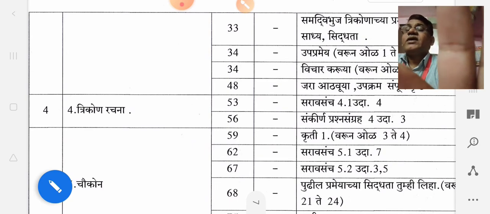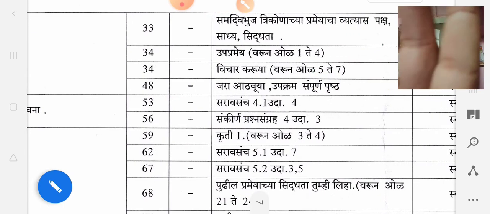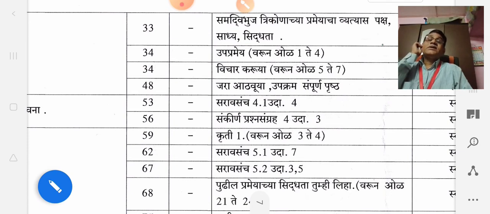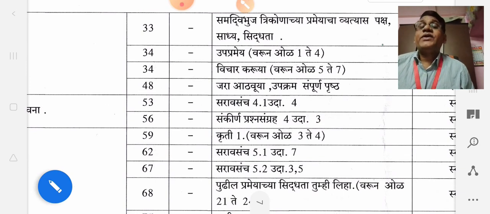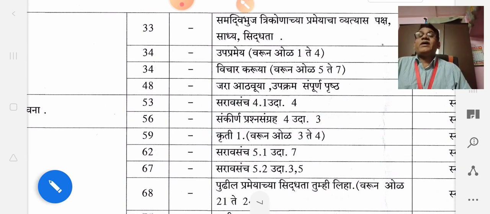So these 4 chapters are there, and we completed the omitted syllabus of those 4 chapters. You only have to study the remaining part of the syllabus, okay? But for 10th standard it is useful to you.